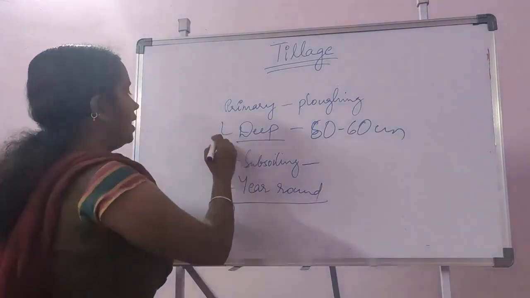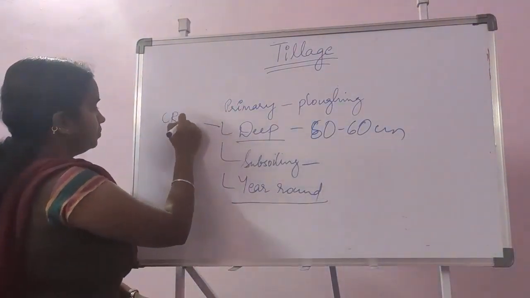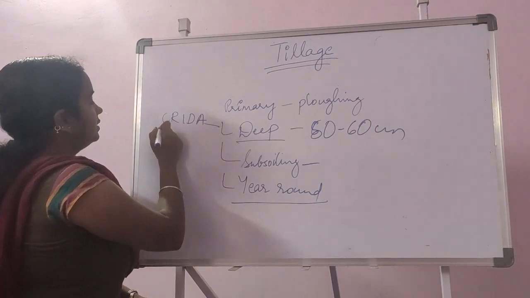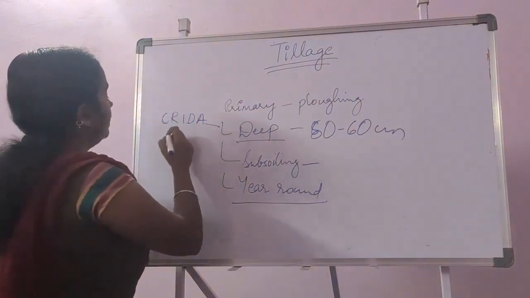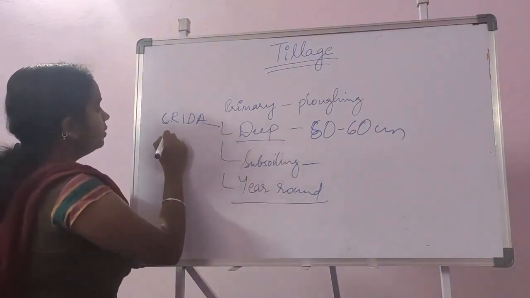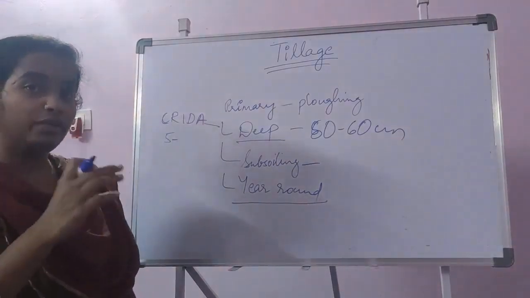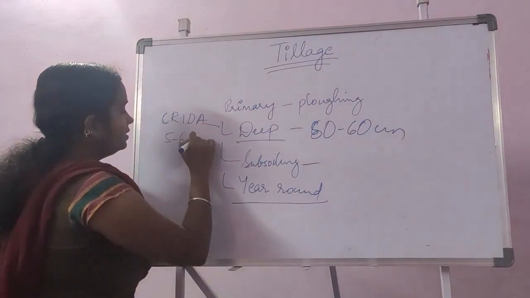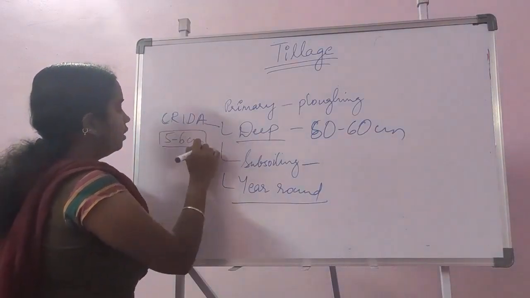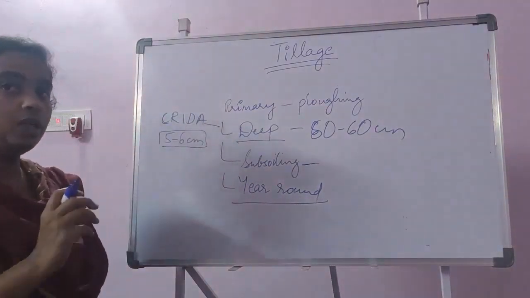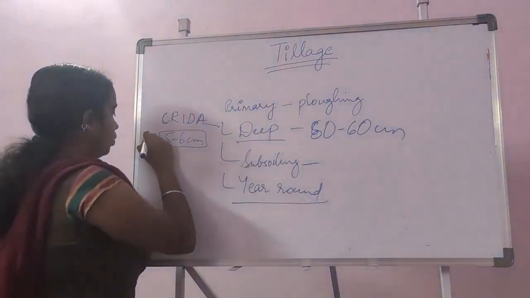Under deep tillage, CRIDA Hyderabad has given a classification considering the depth. If the tillage is done for the top 5 to 6 centimeter, we call it shallow.